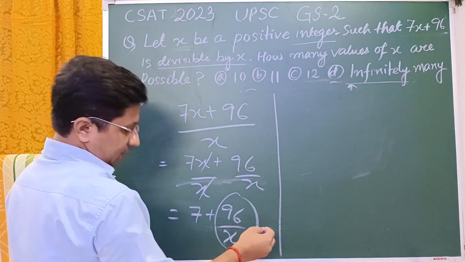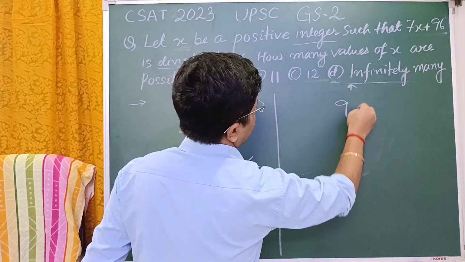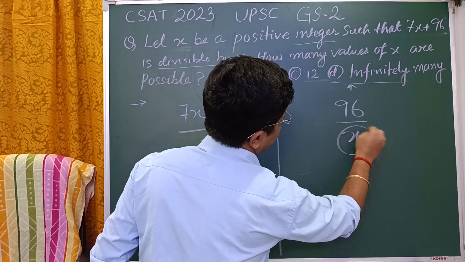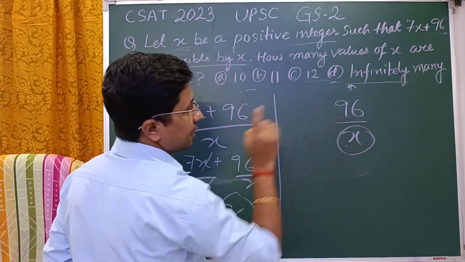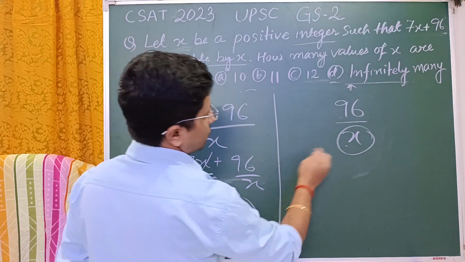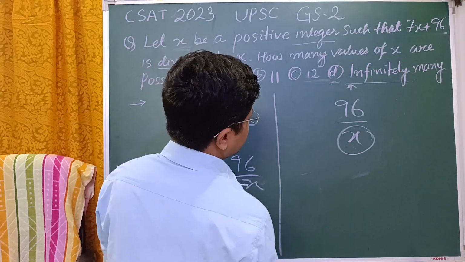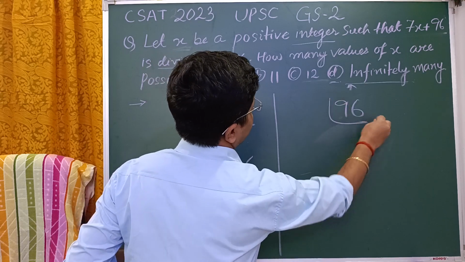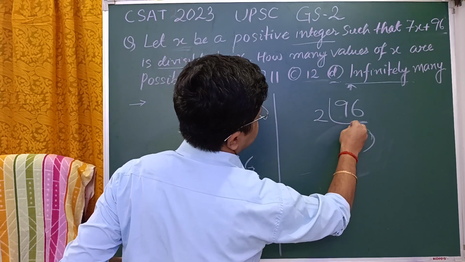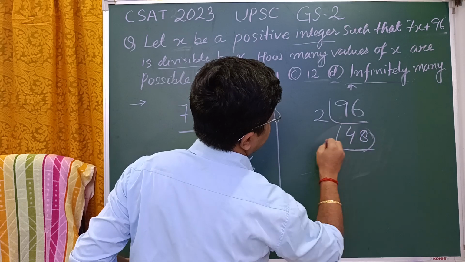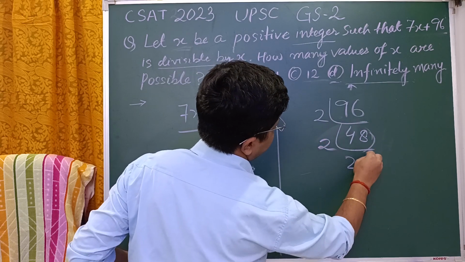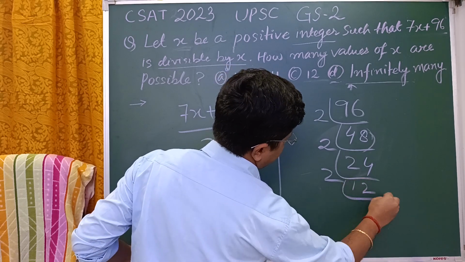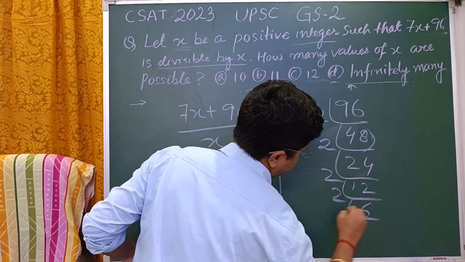Now see, 96 is there, and we have to find a number which can divide 96 and give an integer. So it is better to factorize it. 96 divided by 2 gives us 48, then again 2, then 24, then 2, then it is 12, then again 2, 6, 2, 3.